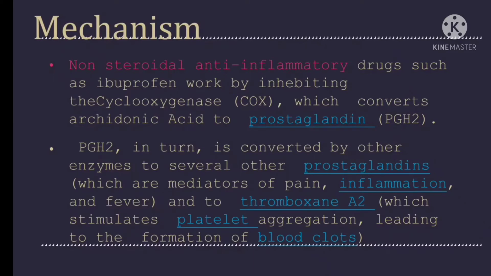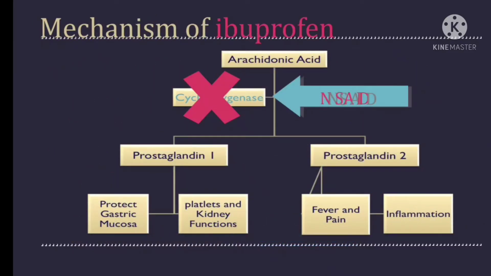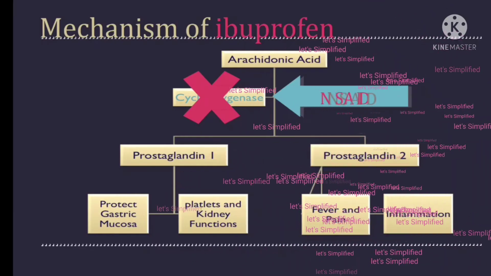NSAIDs work by inhibiting the COX pathway, which converts arachidonic acid to prostaglandin, which is converted by other enzymes to several other prostaglandins, which are the mediators of pain. Prostaglandins are endogenous mediators of pain, inflammation and fever, and also lead to thromboxane A2, which stimulates platelet aggregation, leading to the formation of blood clots. This is quite a difficult mechanism to understand, so let's summarize this mechanism that is visualized in this picture.